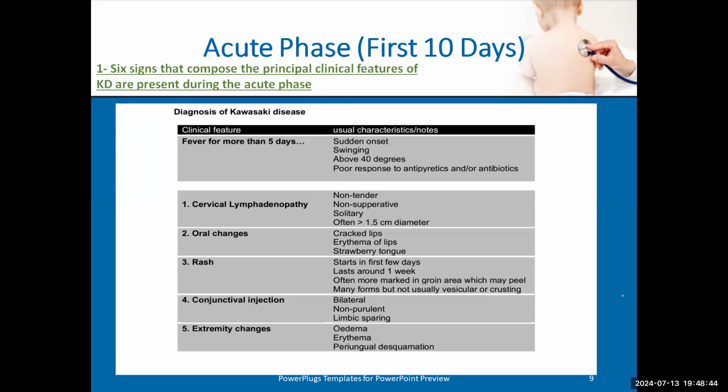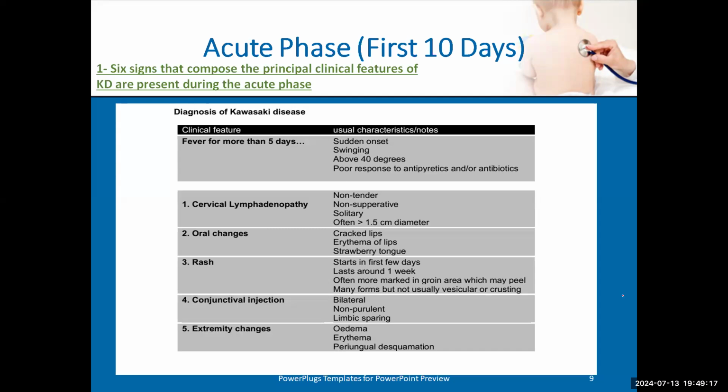So we take fever, his head, okay, then his eyes, he has conjunctivitis. Conjunctivitis should be bilateral, non-purulent, okay? Because if the conjunctivitis is purulent with pus, it's almost bacterial infection. So conjunctivitis of Kawasaki is bilateral, non-purulent. After the eye we go down to the mouth, oral change, will have cracked lips and erythema of the lips with strawberry tongue without pus.